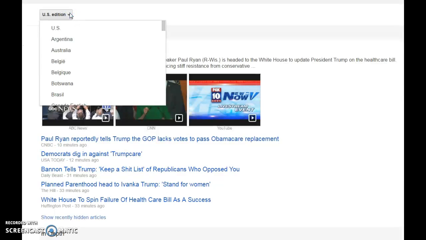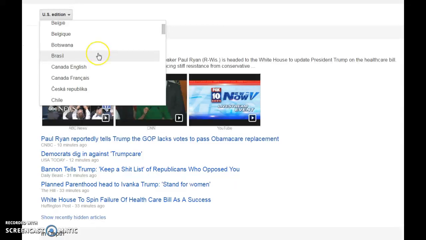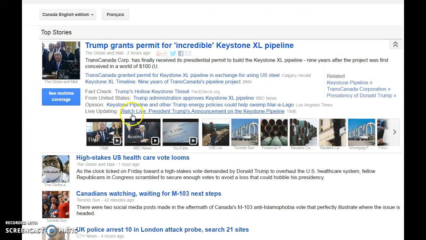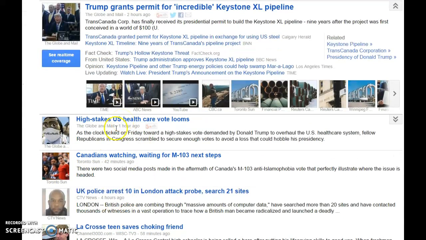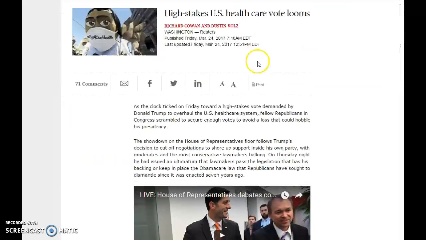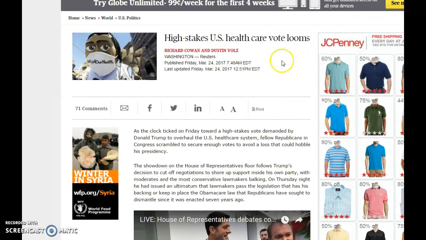One thing I can do is change the edition and see if that helps me find an article. Of course, what I want to be careful of here is to make sure that it's English. So I could do Canada English and see if any of these work. Now Toronto Sun, okay, although again, this went for top stories. The Globe and Mail, I might go to this one and then see if this is indeed a Canadian paper. To make sure it's a Canadian paper, I'm going to have to look somewhere. See, this one came from Washington and from Reuters right here. So this really isn't going to work because it's just a Washington paper.